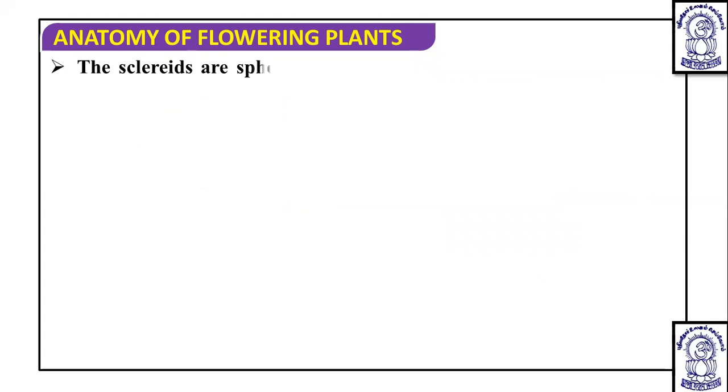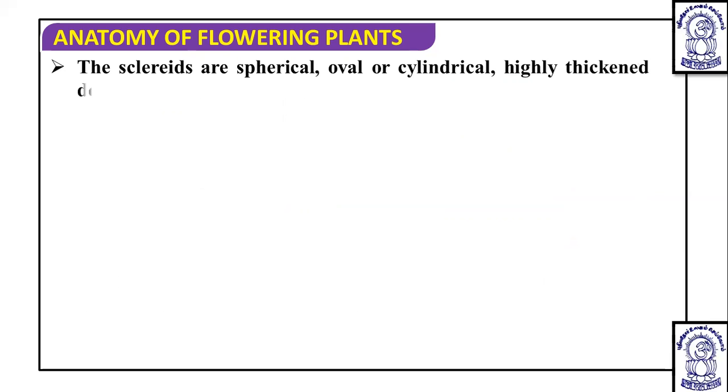Then the sclerids, if we talk, they are spherical to overall cylindrical, and they have obviously highly thickened cell walls, but they have very narrow cavities, a narrow lumen, an obliterated lumen, almost reduced lumen. You will see this in the case of sclerids. Okay, so these are the division points.